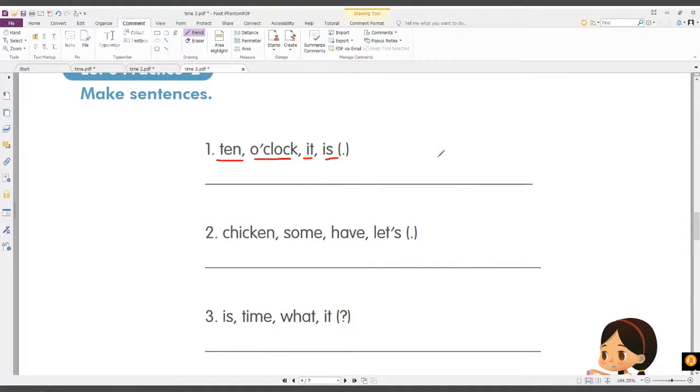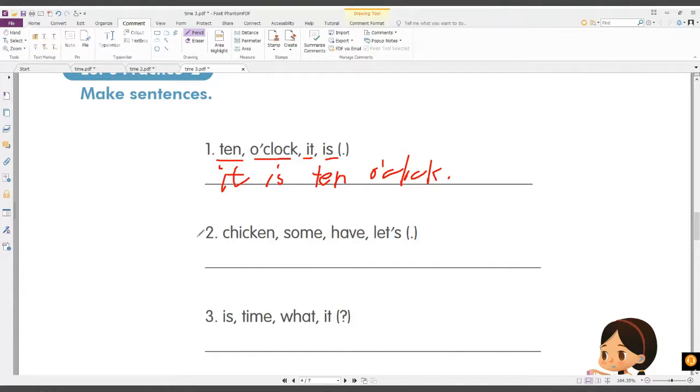Okay, so which one comes first? Wow, very good. It is 10 o'clock. Great answer. So you are able to write it correctly and say it correctly.